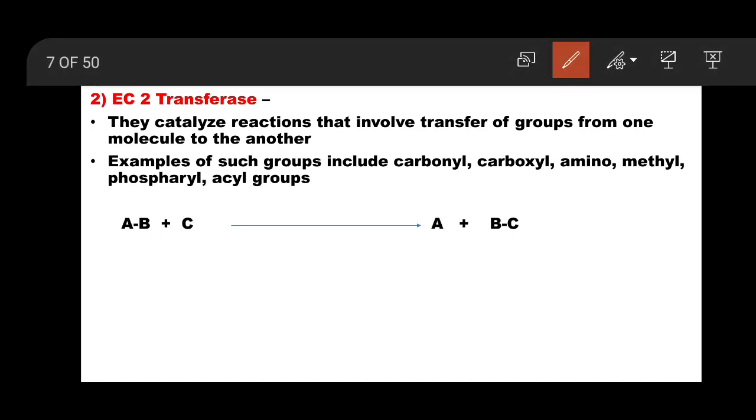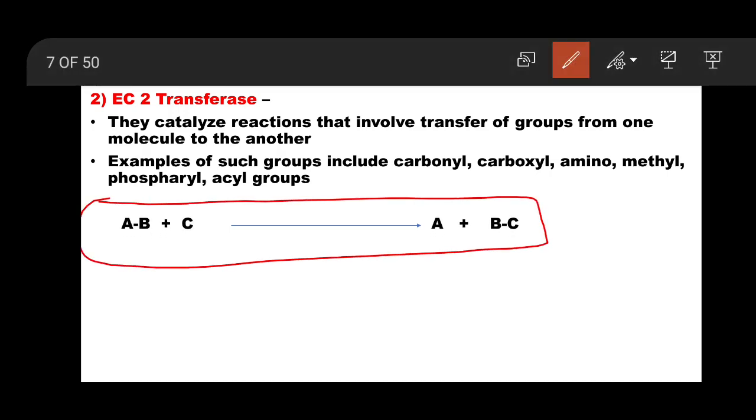We can represent the general reaction like this: A-B, there is bonding between A and B, and it reacts with C. The enzyme works here, A gets separated, and bonding between B and C is made. So there is transfer of group B to C.